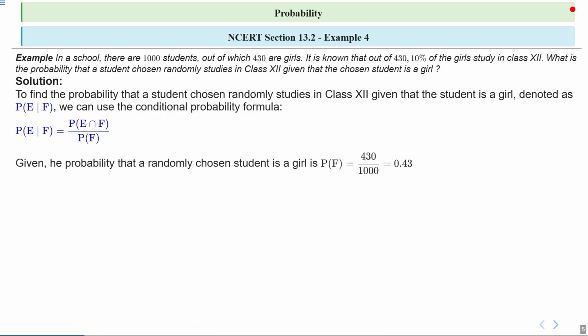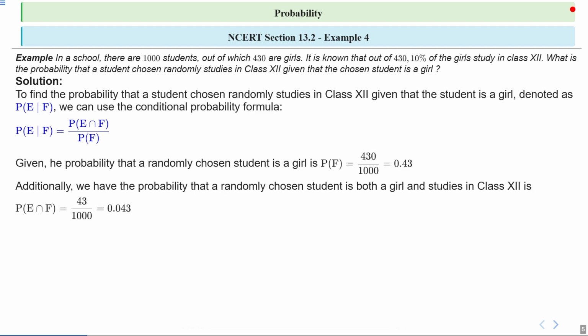Now given the probability that a randomly chosen student is a girl is P(F), which is equal to 430 upon 1000, which is equal to 0.43. Additionally, we have the probability that a randomly chosen student is both a girl and studies in class 12, basically probability of E intersection F, and it is equal to 43 upon 1000, which is equal to 0.043. Right.